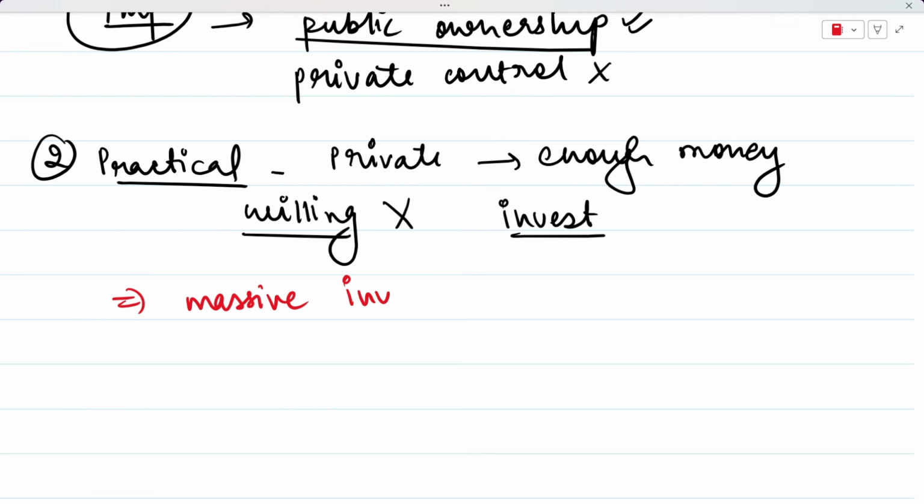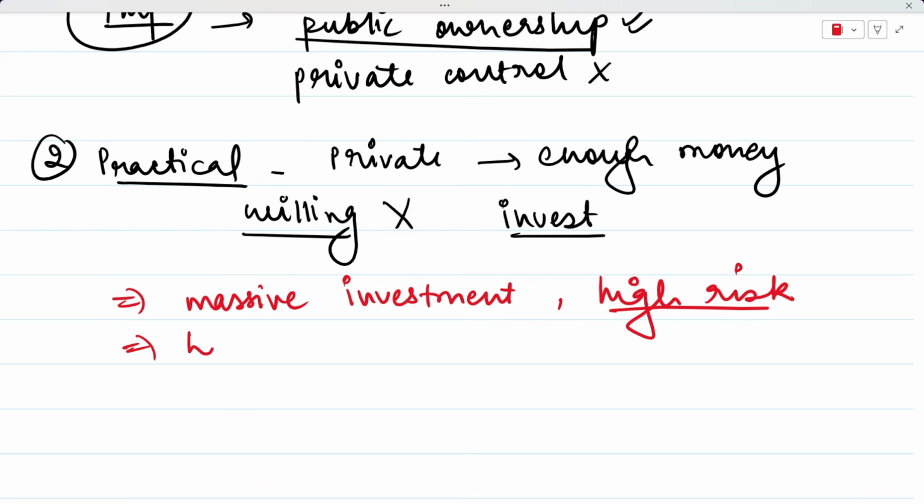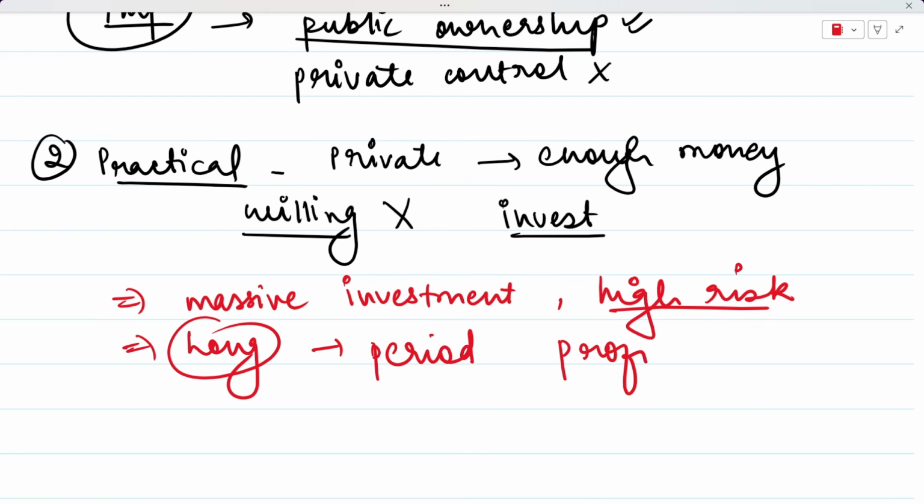These industries also possess very high risk because of the high investment involved. And there is a very long waiting period before you actually start to see profits pouring in. So before profits start coming in, there is a very long waiting period in these industries.